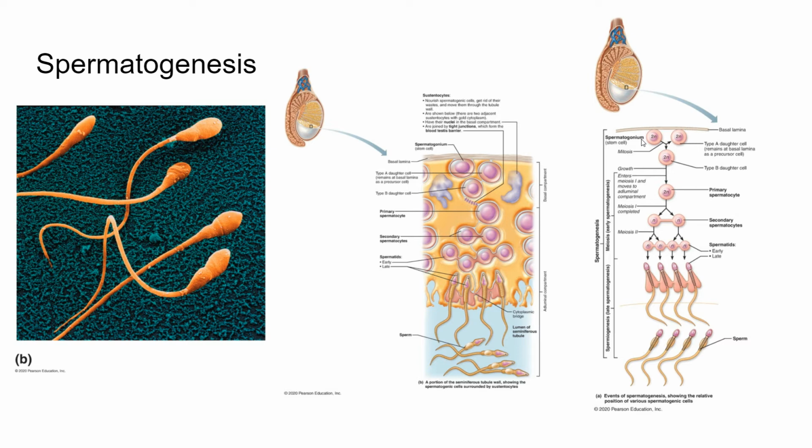And then those spermatogonia will go through the process of meiosis. That meiosis begins with a cell called the primary spermatocyte. It undergoes meiosis and splits into two secondary spermatocytes, and then those secondary spermatocytes will split again and create